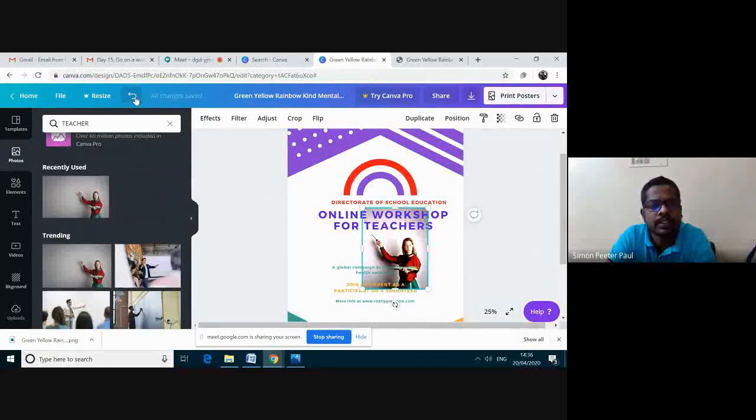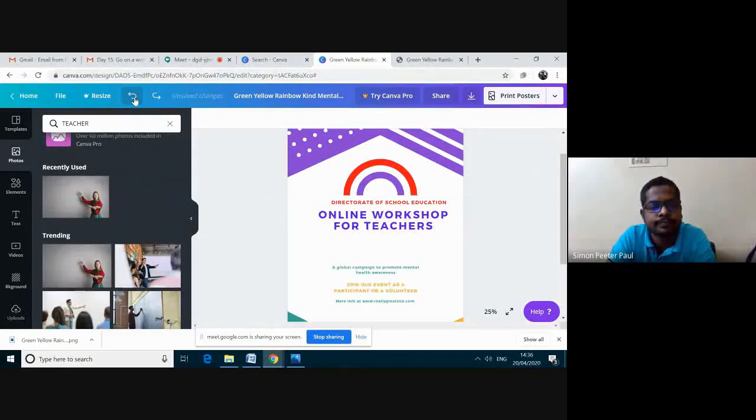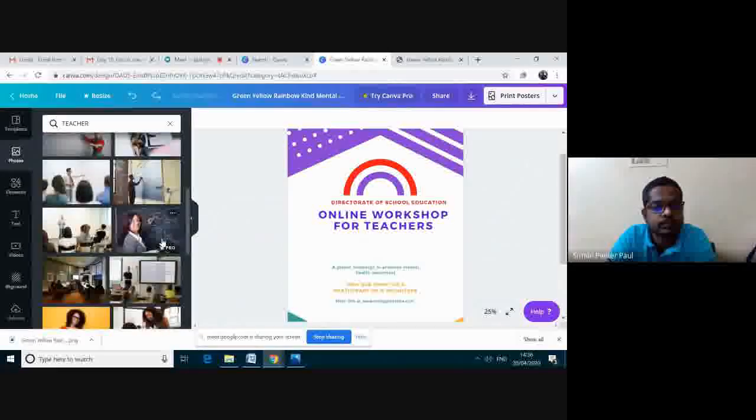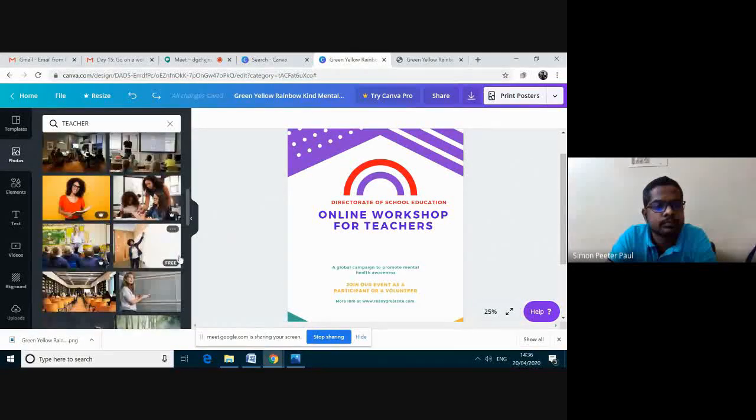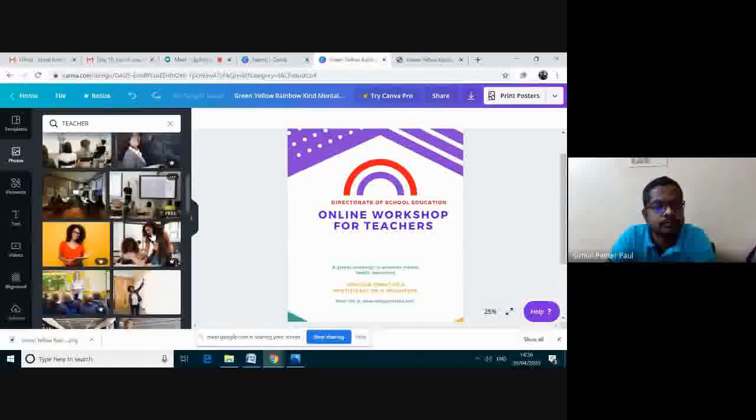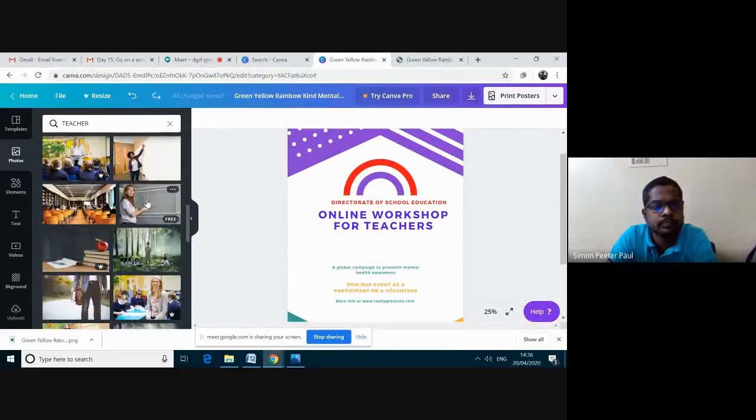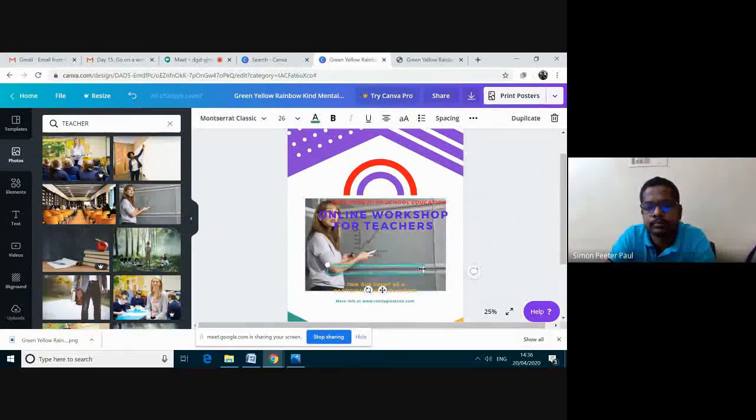If I don't want these changes, I can click undo. I can reduce its size.